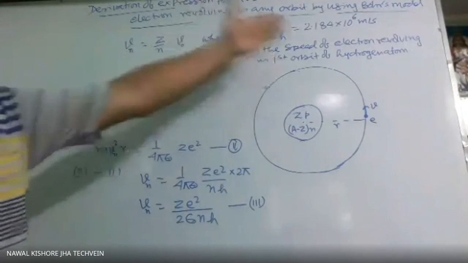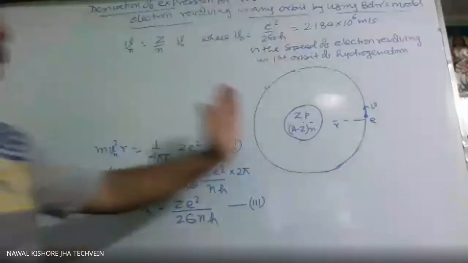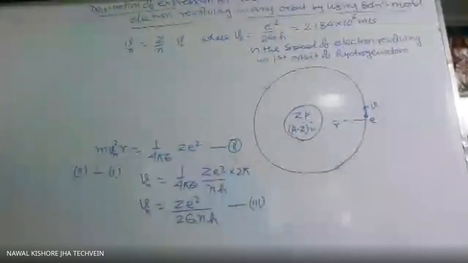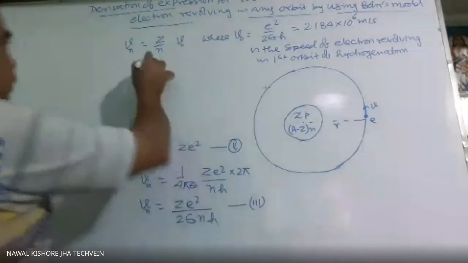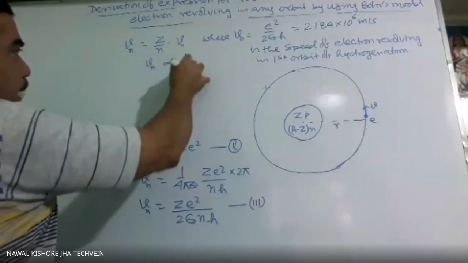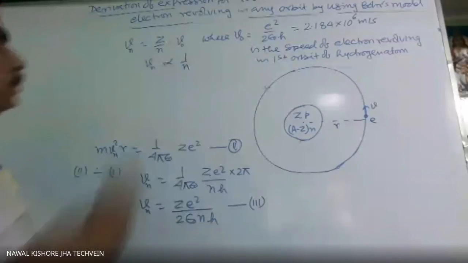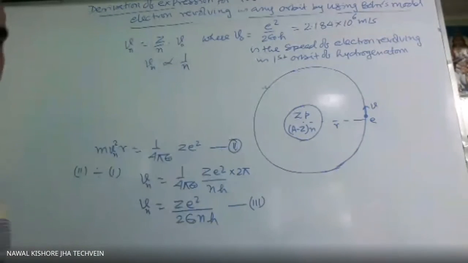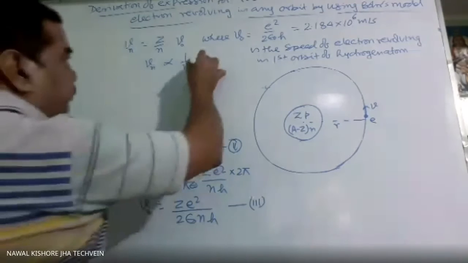In the third orbit, one third of this. So velocity will keep on decreasing as the distance increases from the nucleus, that is, with the orbit. So Vn is proportional to 1 by n, and directly proportional to Z. That is the velocity of the electron.